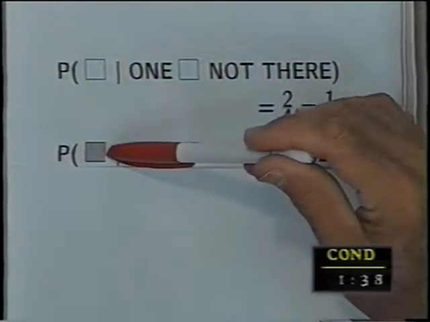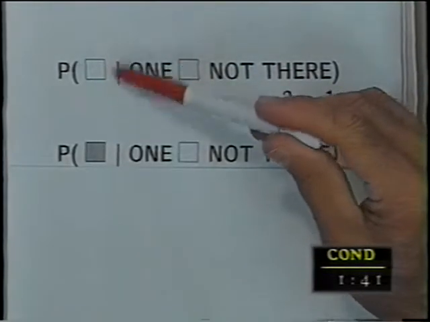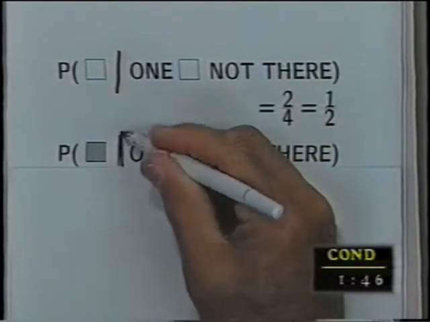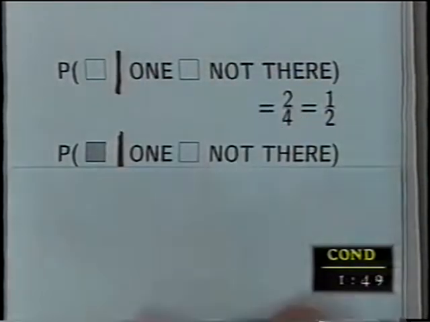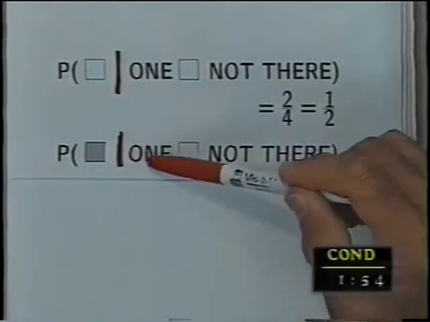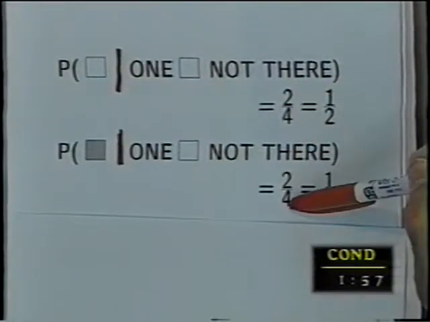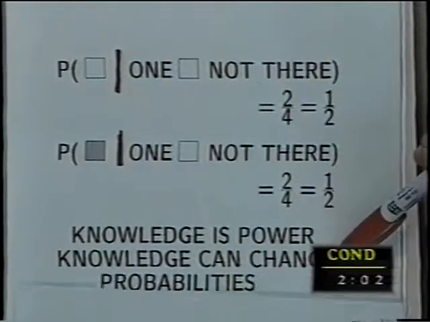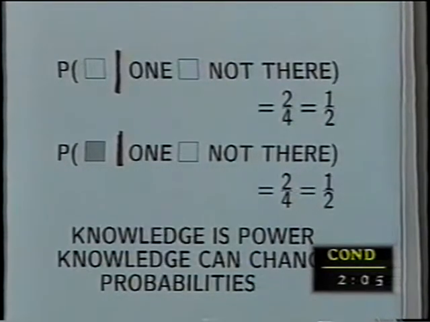And the probability that the black one is not there, given, by the way, this line up and down stands for given. This is a straight up and down line, and it stands for the words "given the condition that." Given the condition that 1 white one is not there, 2 out of 4 are black, and therefore the probability is 1/2. Knowledge is power. Knowledge can change probabilities. What do we know? We know that 1 is not there. We know a condition. A condition can be used to change probabilities, as it did here. Probability went from 3/5 and 2/5 to 1/2, 1/2.